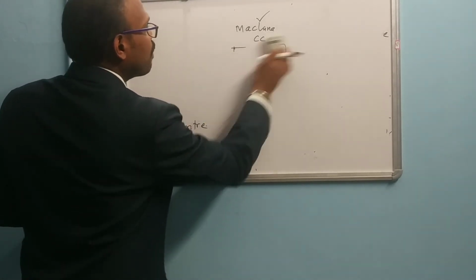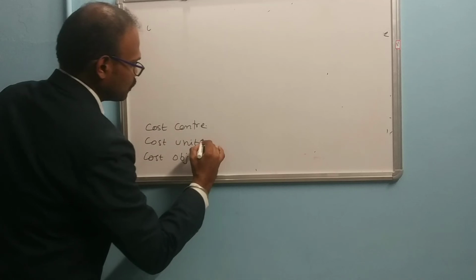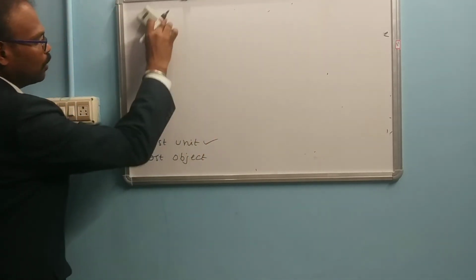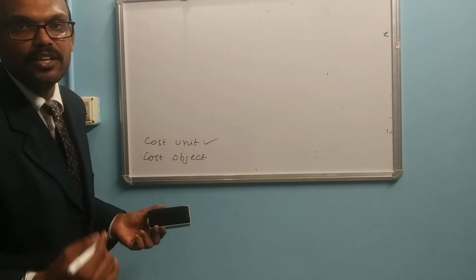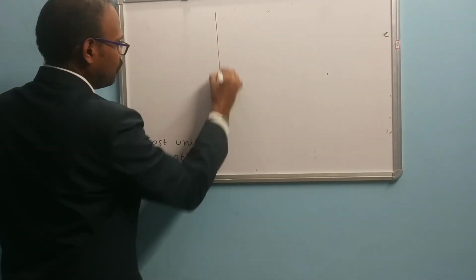So what is meant by cost unit? Here the cost unit may be a unit of the product. What is the definition of cost unit?